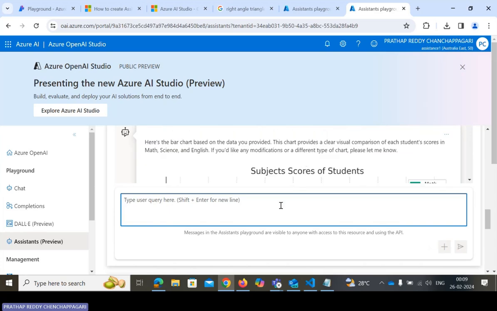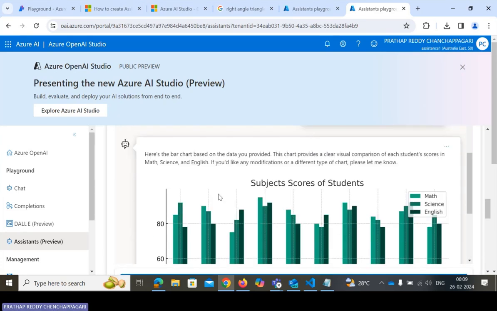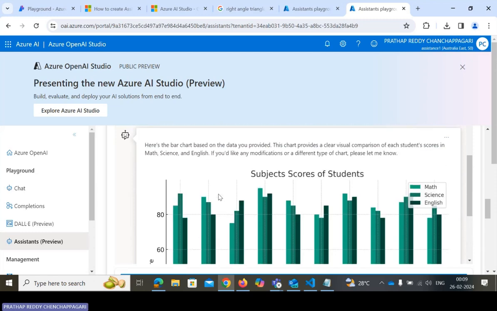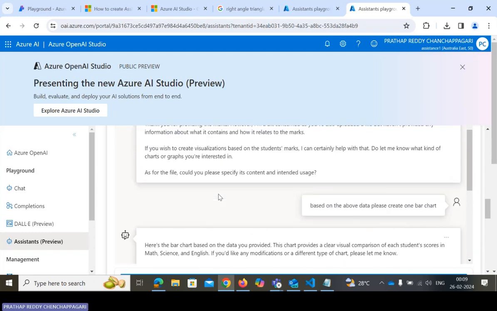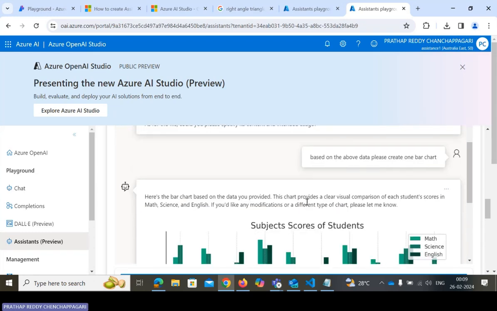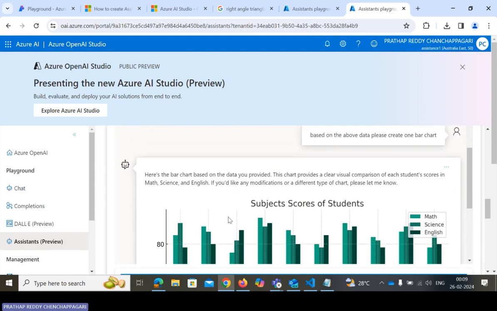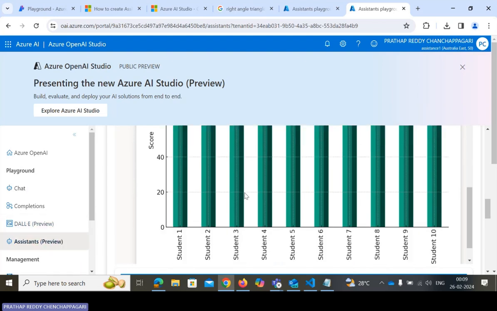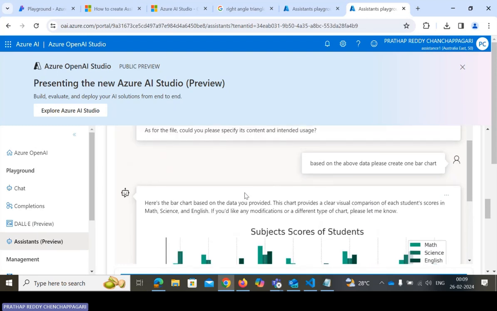Yeah, see, I just asked some questions, so that whenever we have to ask in the chat completion, this assistant model will give the visualization. This is the new feature that will be available in the Assistants preview version.